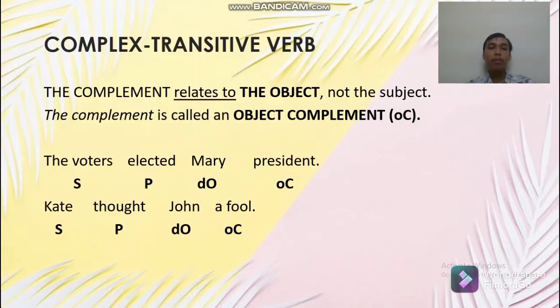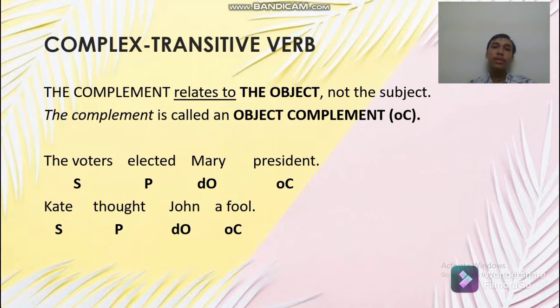Next is complex transitive verb. The complement relates to the object, not the subject, and the complement is called an object complement because it relates to the object, not the subject. Let us see the example.